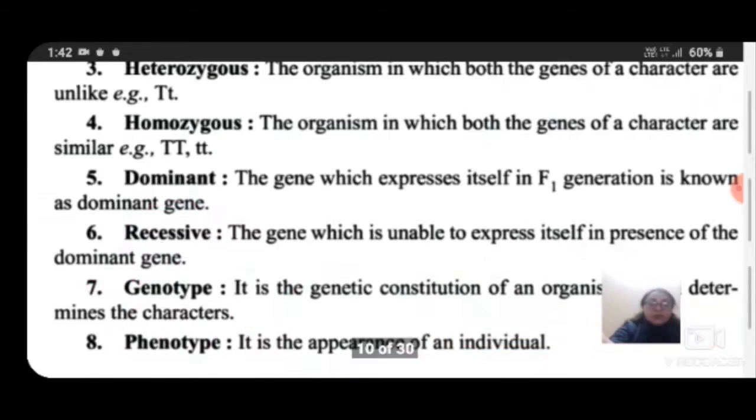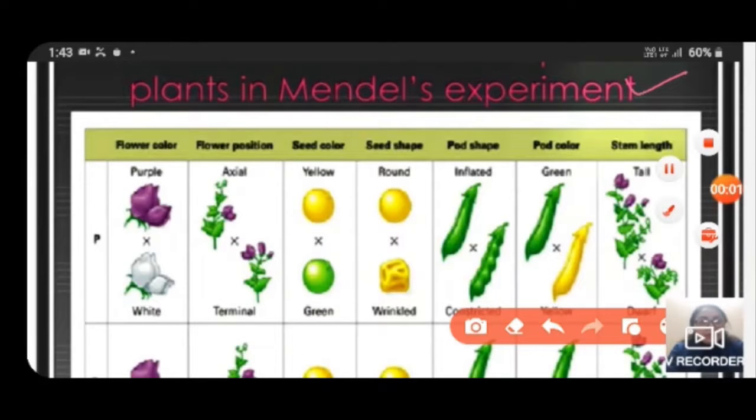In Mendel's experiments, he had chosen seven types of different characters or traits, like the flower color, purple and white, where purple was dominant and white was recessive. Flower position, axial or terminal.